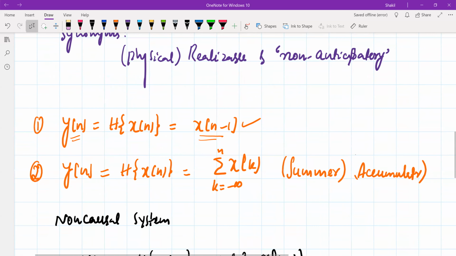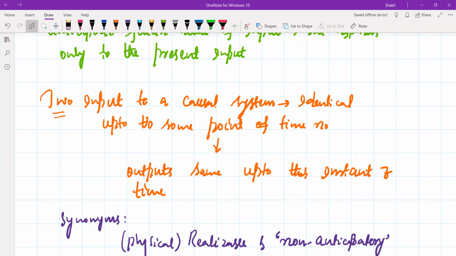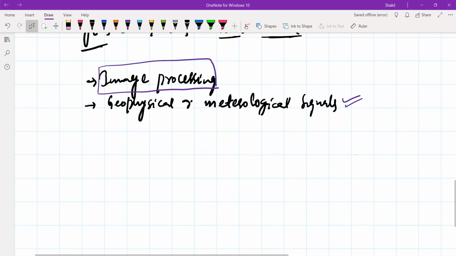But for a system to be physically realizable, it must be causal. The system must be causal. What does it mean? The system input must be present, then only the system can operate on that input. Okay, this is very important. Now, two important classes of systems that are related to these causal and non-causal systems are referred to as static and dynamic systems.